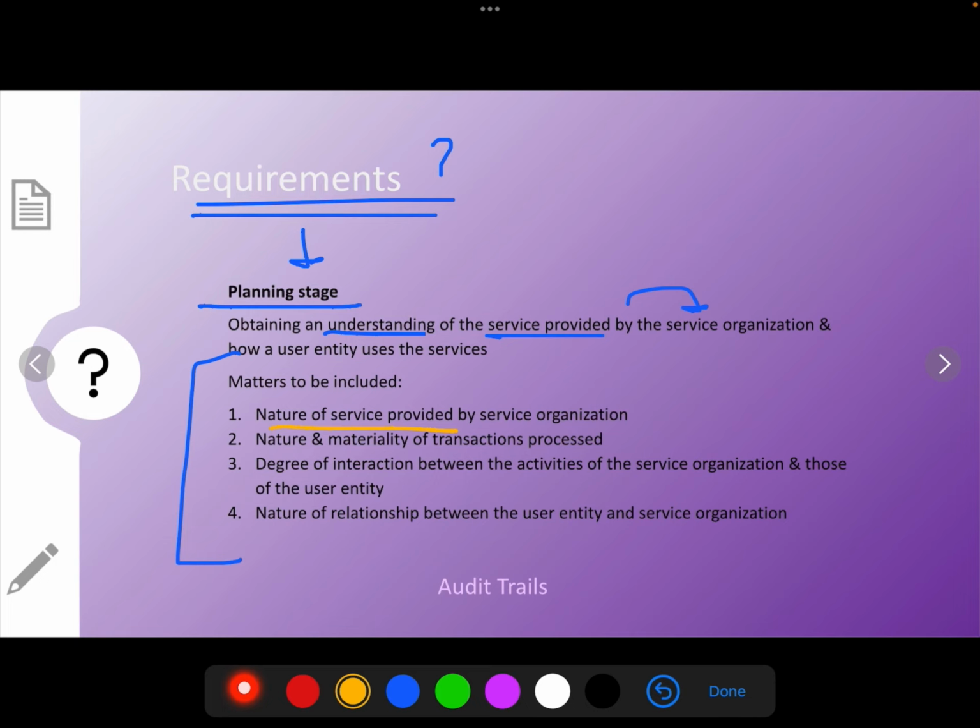Then we'll understand the materiality and the transactions processed. You can call this part one of the most important ones. Then we'll be talking about the degree of interaction between the client and the service provider. And again, we'll have to understand the relationship between the client and the service provider.